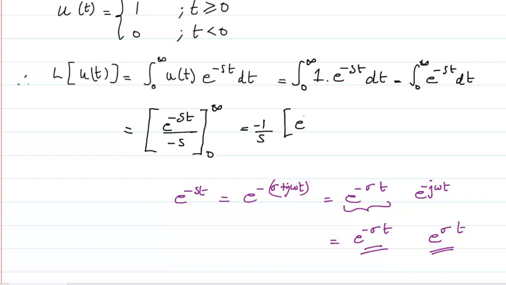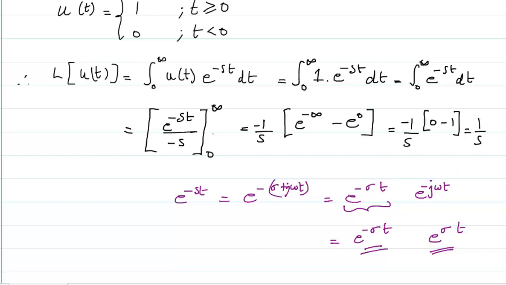So it is going to be e raised to power minus s infinity, which is as good as minus infinity, and minus e raised to power minus 0, or e raised to power 0. Correct? Now here we know that the value of e raised to power minus infinity is 0, whereas the value of e raised to power 0 is equal to 1, which gives us the answer as 1 by s.